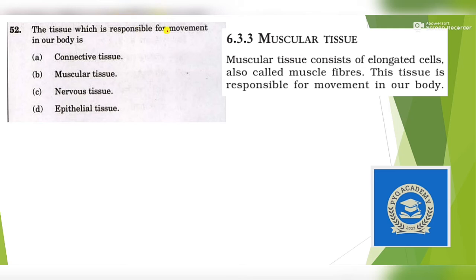The tissue which is responsible for movement in our body. A direct statement taken from NCERT. Muscular tissue consists of elongated cells. This tissue is responsible for movement in our body. Answer is option B, muscular tissue.